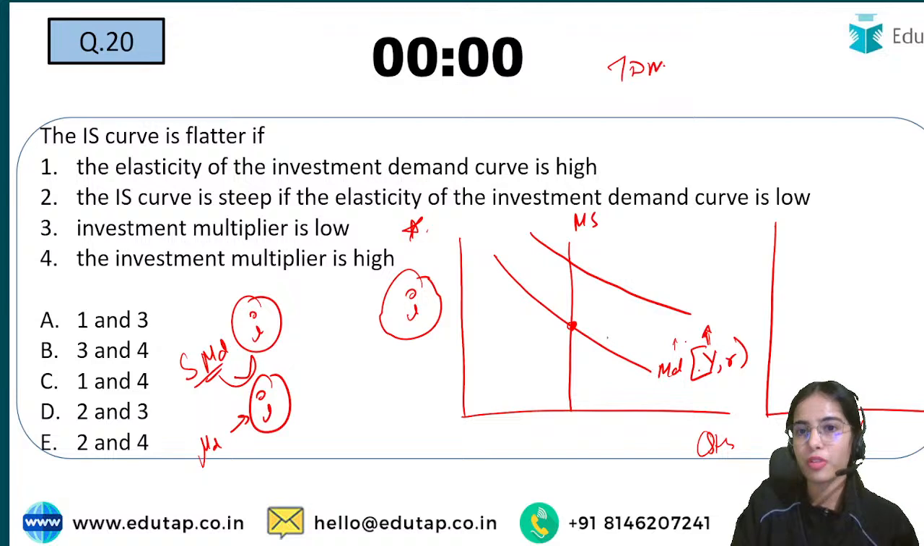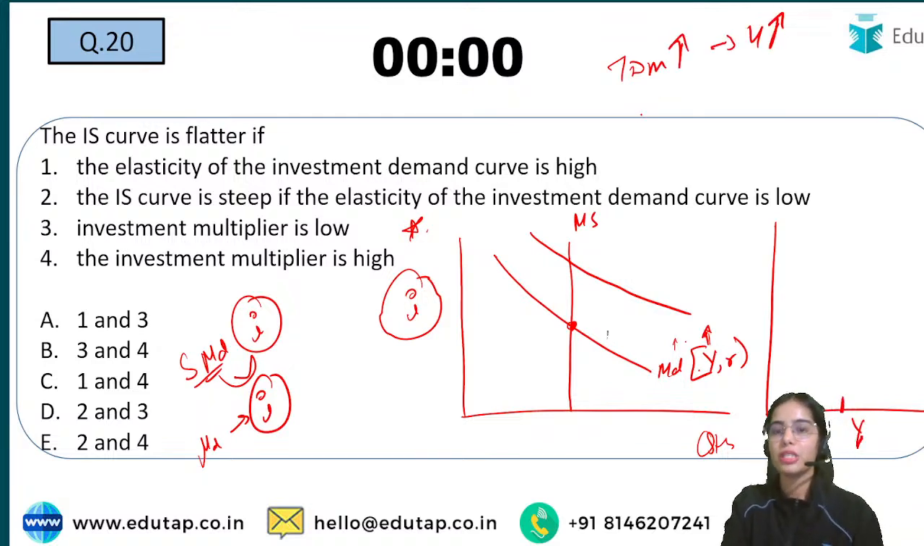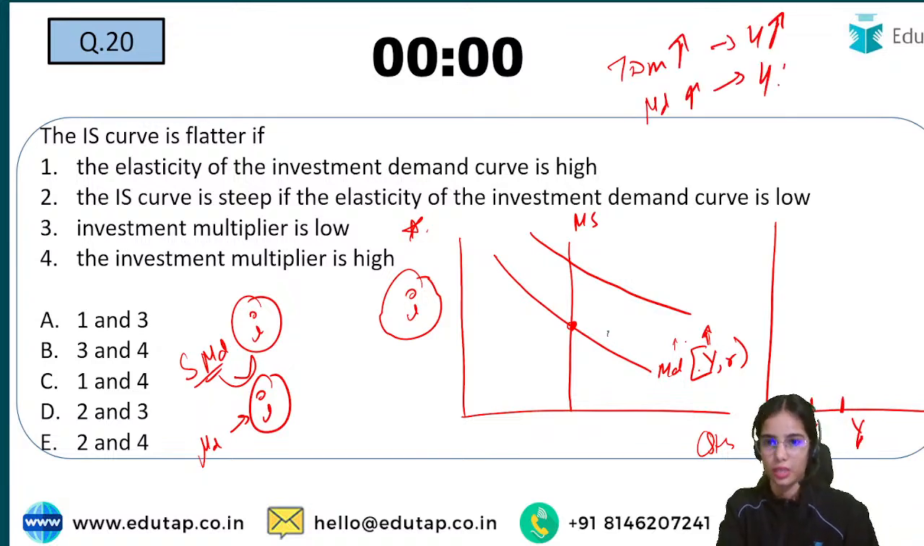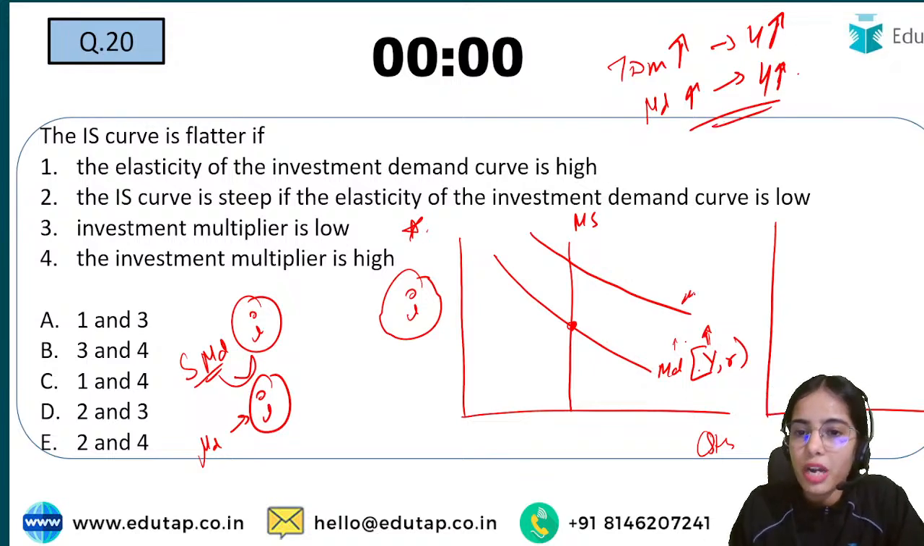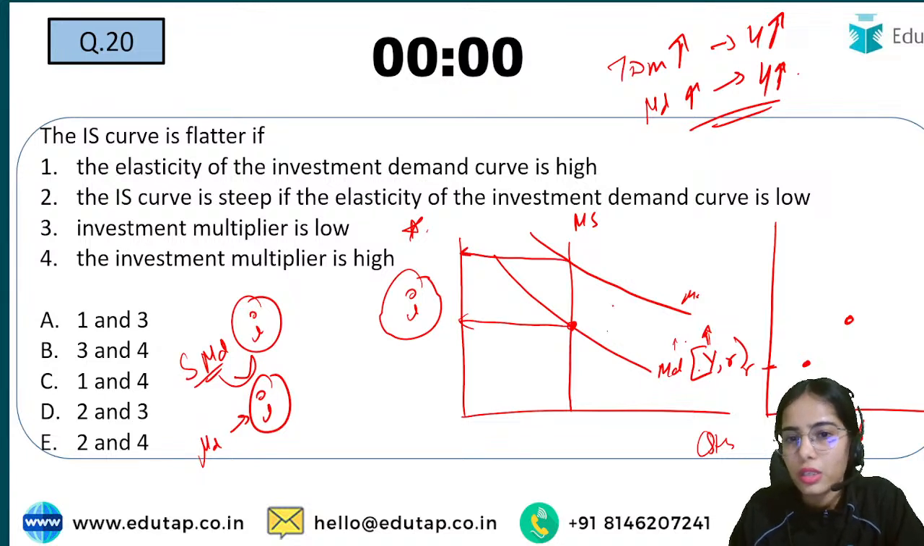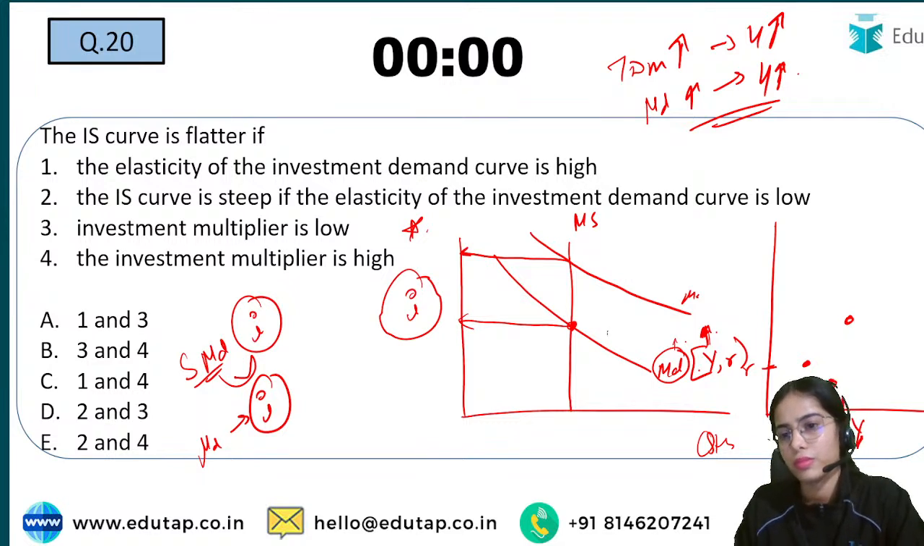The transaction demand for money increases with the increase in income. So the total demand for money will be increasing with the increase in income. With the level of income on one axis and the rate of interest on the other, at a higher level of income the demand for money is increasing, so the rate of interest is also increasing.